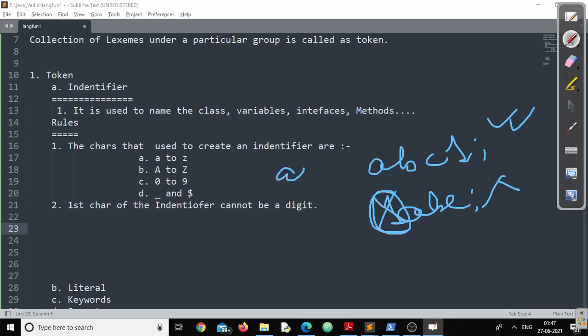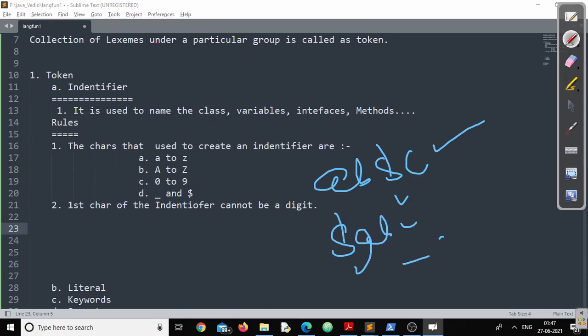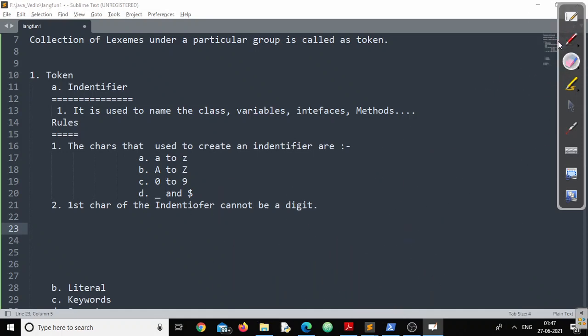And if I write a variable as ABC@, this is again invalid because @ is not allowed. The allowed characters are underscore and dollar. So if I write AB$C, no problem at all. If I write $AB, no problem at all. If I write _$AB, no problem at all. So up to these two rules, we can use anything from these characters, either one of them or a combination of them. Only thing I have to be very careful about is the first character, and it should not be a digit. Clear? It should not be a digit.